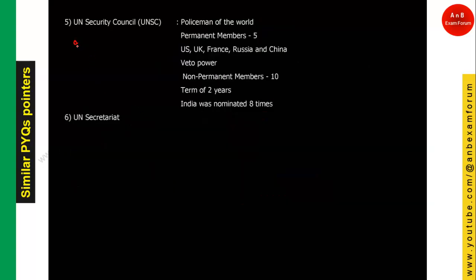Coming to the next, again a very important organ is UNSC, the UN Security Council. It is also known as the policeman of the world. The word also suggests policeman. So the UN Security Council is the policeman of the world. Why is this very important? Because the main purpose of United Nations is security.